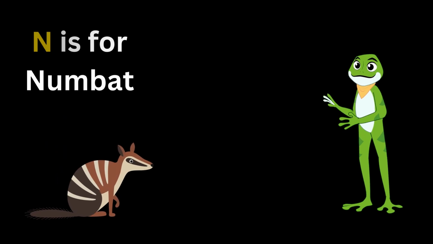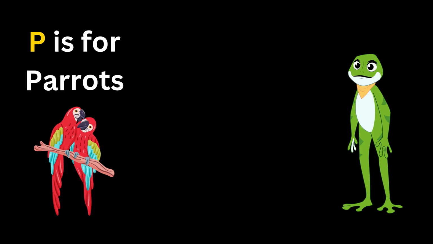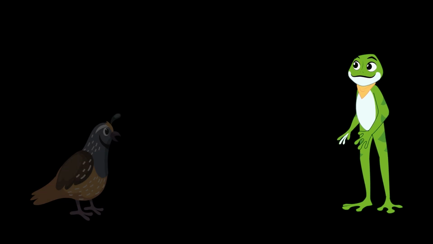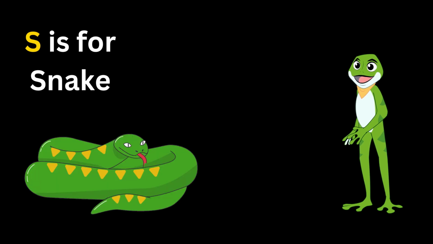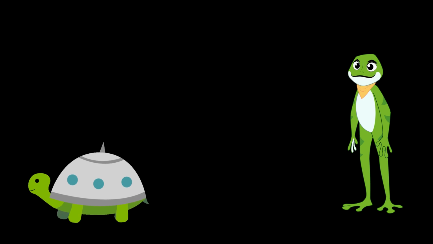N. N is for numbat. O. O is for owl. P. P is for parrots. Q. Q is for quail. R. R is for rabbit. S. S is for snake. T. T is for turtle.